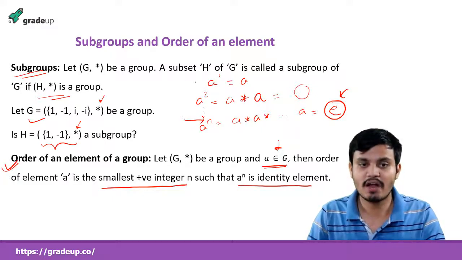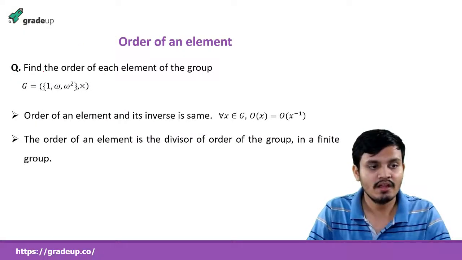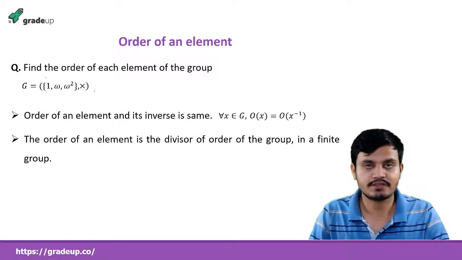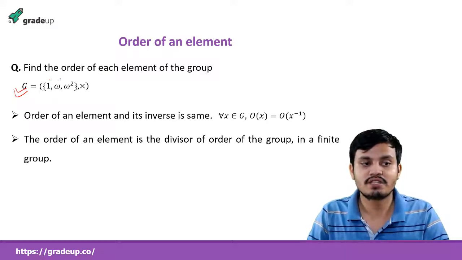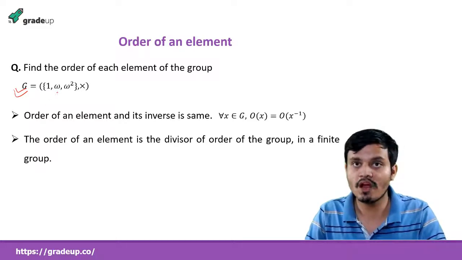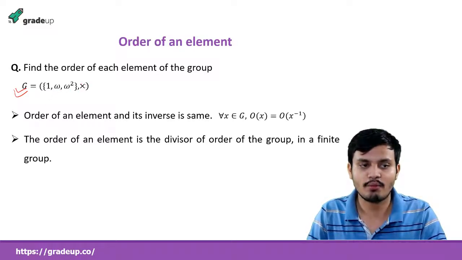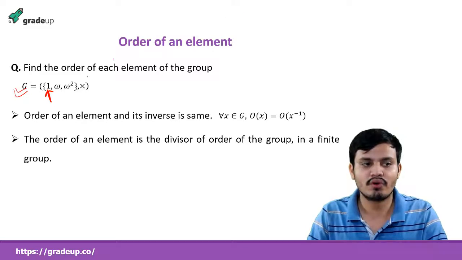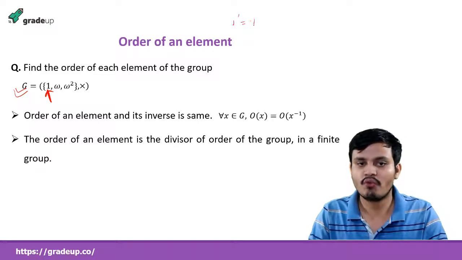So when we get the identity element, we say the order of A is n. We will understand it better with an example. We have already seen that this is a group, and now we need to find the order of each element. First, what is the identity element in this group? It is 1, omega, omega square, and the operation is multiplication, so obviously 1 is the identity element. Now we need the order of every element. For 1, 1 power 1 is equal to 1, I get the identity element, so the order of 1 is 1.